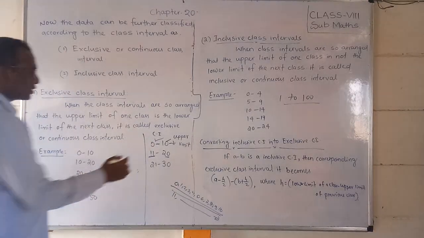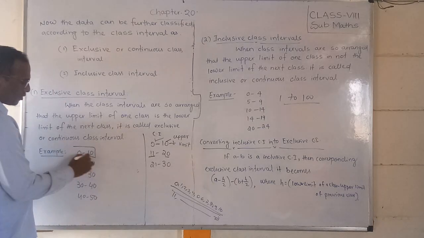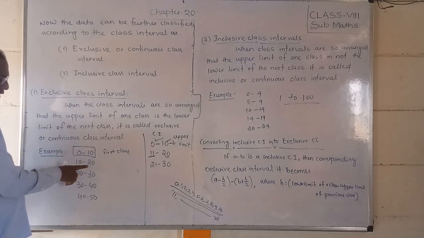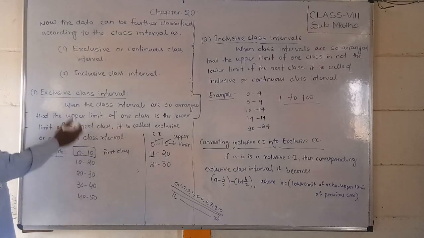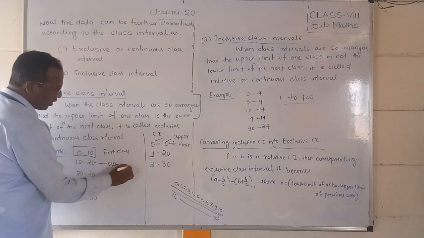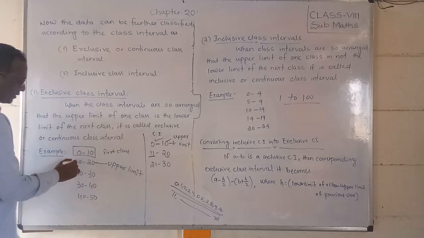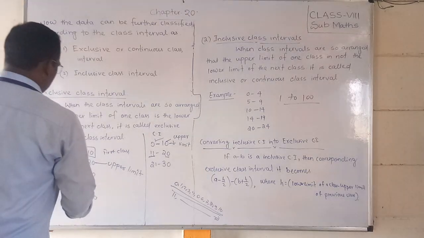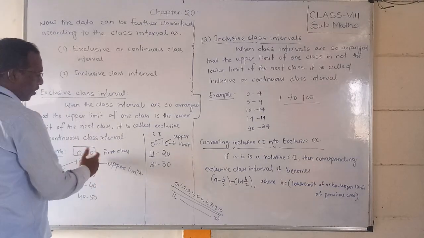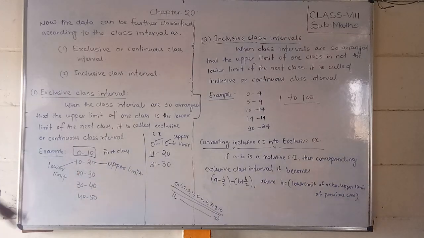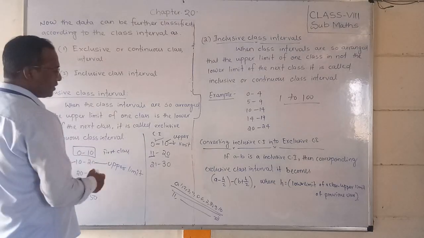This is called class 1 or the first class, then second class, third class, fourth class, fifth class, like that. The right side is called the upper limit, and the left side is called the lower limit. Whenever we look at it like this, our left side is the lower limit and the right side is the upper limit. So this is called a class, this side is the upper limit, and this is the lower limit.